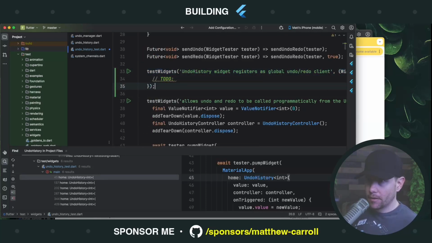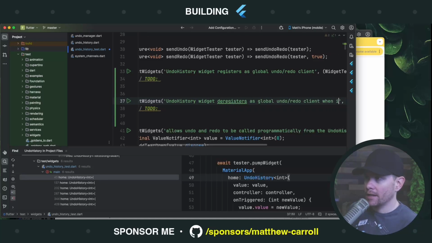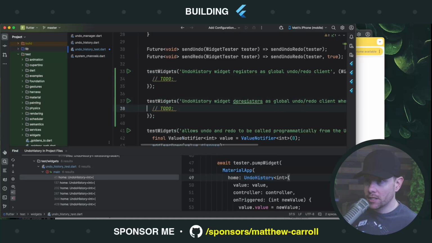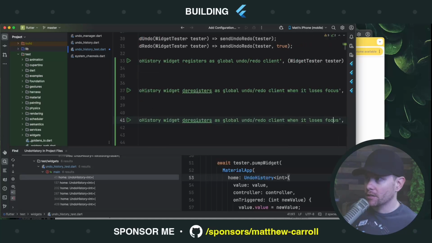And then that widget deregisters as global undo redo client when it loses focus. That's one situation that we identified, right? And then undo history widget deregisters as global undo redo client when disposed.